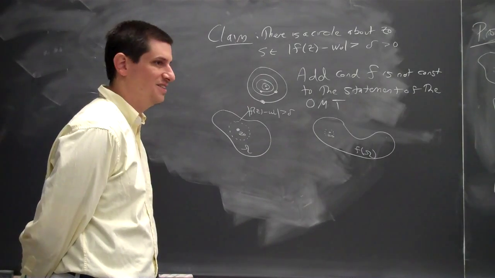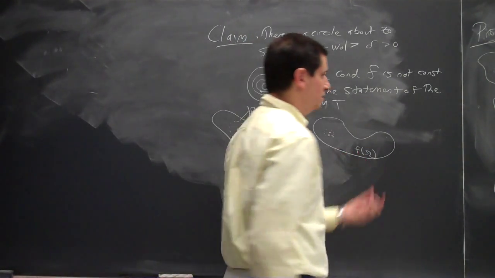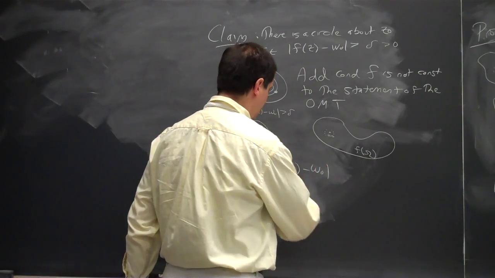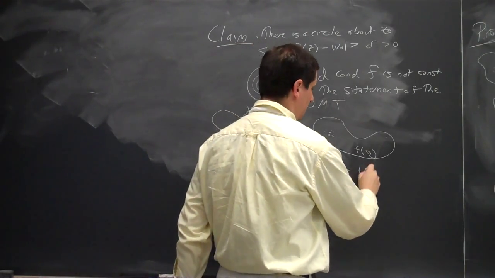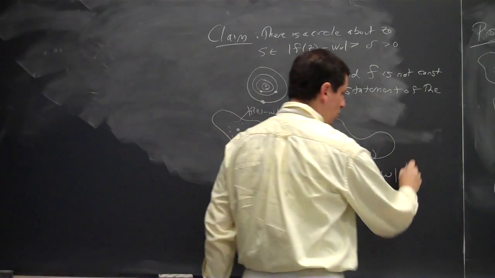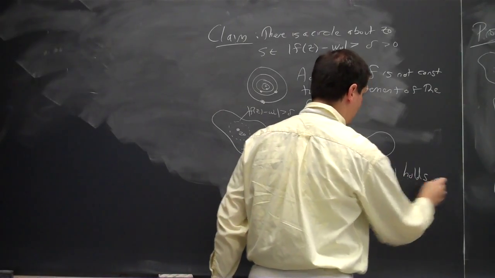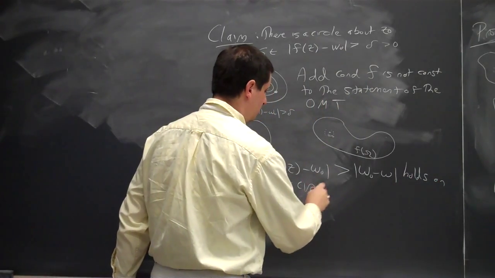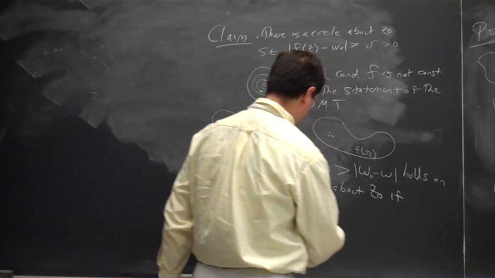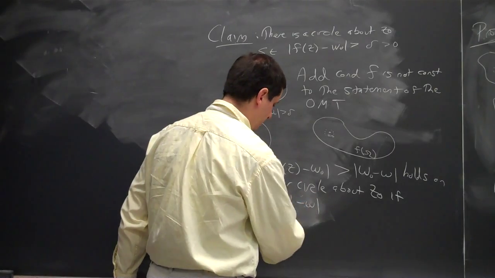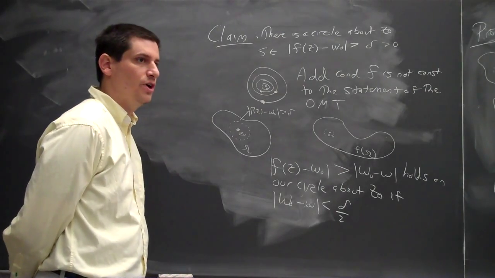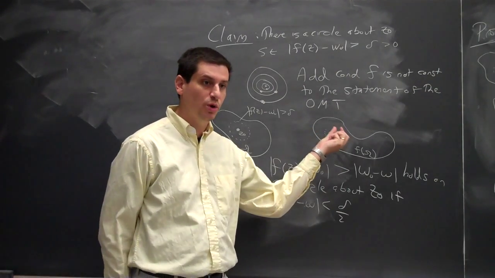A half of what? Delta. Yeah, if I take it to be half of delta, I've got, here's my function f of z minus omega naught. I want this to be greater than w minus omega naught minus w. And this holds on a circle about z naught if w naught minus w is less than delta over 2. So that tells us how small of a circle we want to take about w naught.